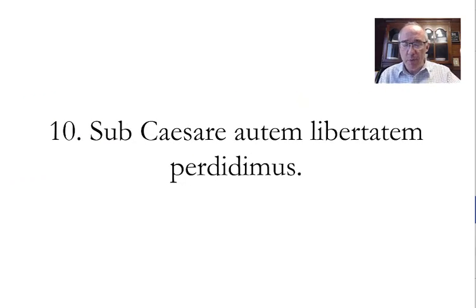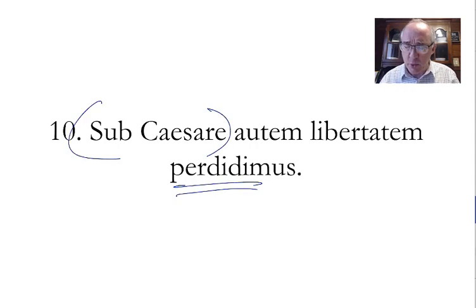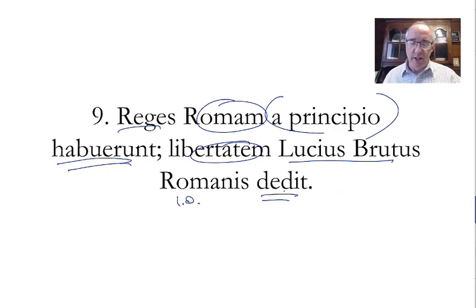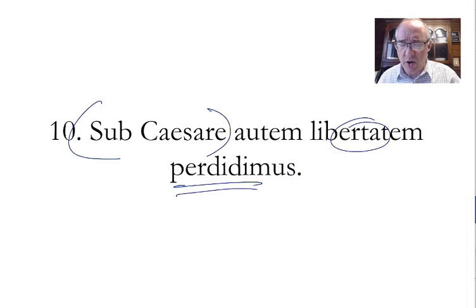Number 10. Sub Caesare autem libertatem perdimus. Under Caesar, however, we lost our freedom. See, exactly. These two sentences obviously go together. Perdimus, we have lost liberty. So, kings held Rome from the beginning. Lucius Brutus gave freedom to the Romans. But under Caesar, however, we lost our freedom.